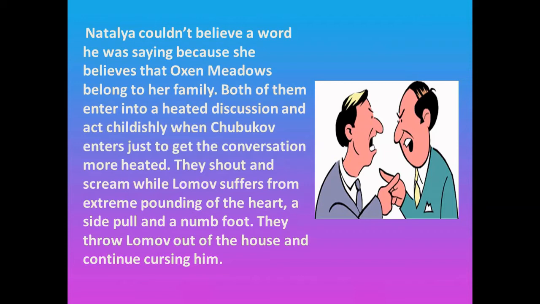So that is something which creates problems for him, and his foot has also gone numb. He's not having any sensation in one of his feet. So these are the problems that he faces, and that makes him very, very upset. And then what happens? Out of sheer rage and anger, the Chubukovs, that is Natalia and Chubukov, Natalia's father, throw Lomov out of their house and they continue cursing him. So this is how this play, which was about a marriage proposal, develops into a fight between neighbors.